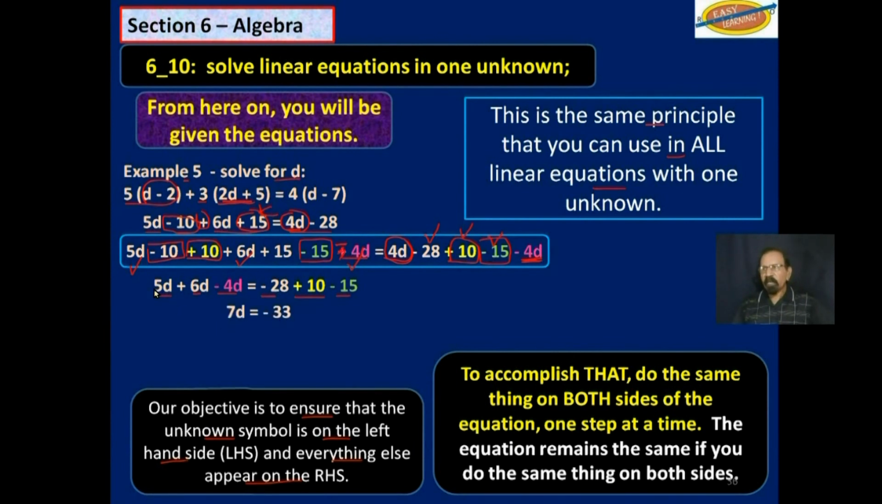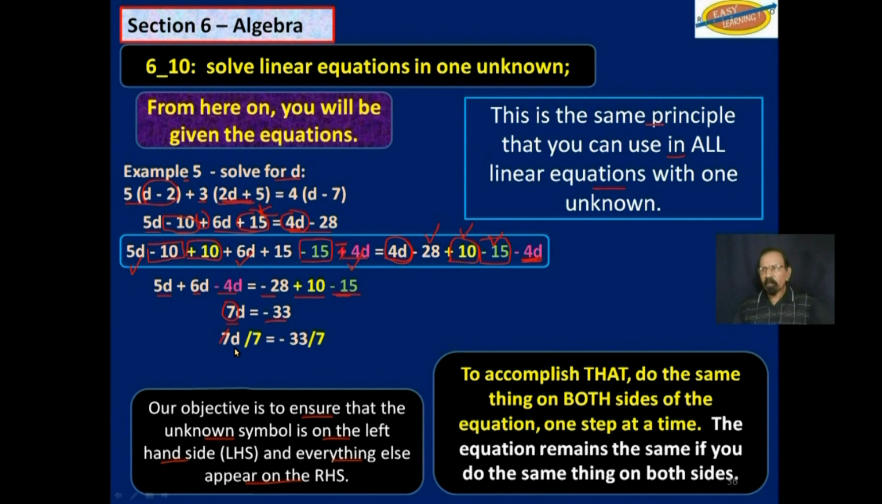So 5d plus 6d is 11d, minus 4d is 7d. And negative 28 plus 10 would give you negative 18, minus 15, which would give us negative 33. So now we divide both sides by 7.